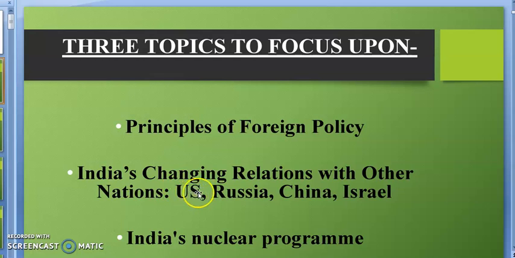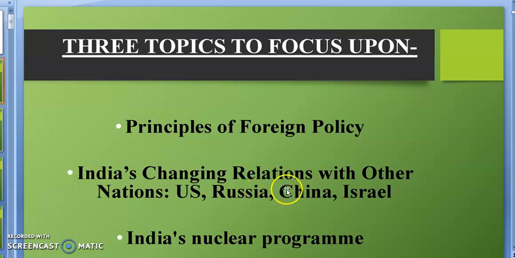Now next, India's relation with Russia. For that, you again have to open your first book, second chapter. Second chapter of first book has the matter related to India's relation with Russia, and the page numbers are 27, 28 and 29. Page number 27, page number 28 and page number 29 of first book, lesson 2. There you will find the matter related to India's relation with Russia.